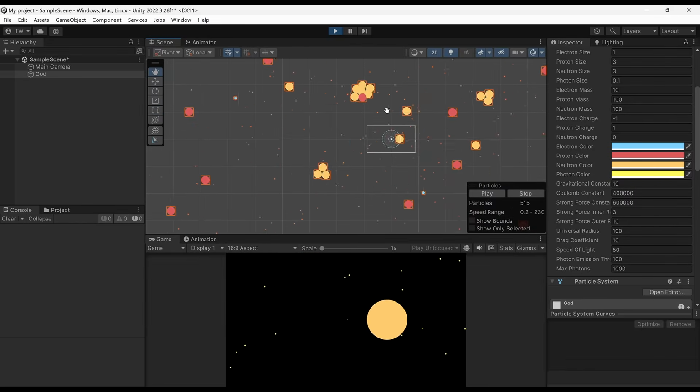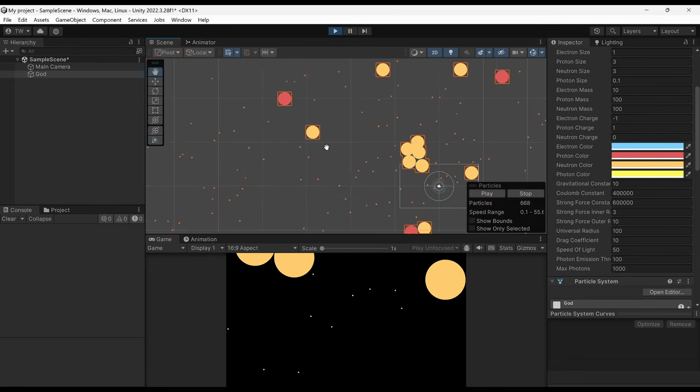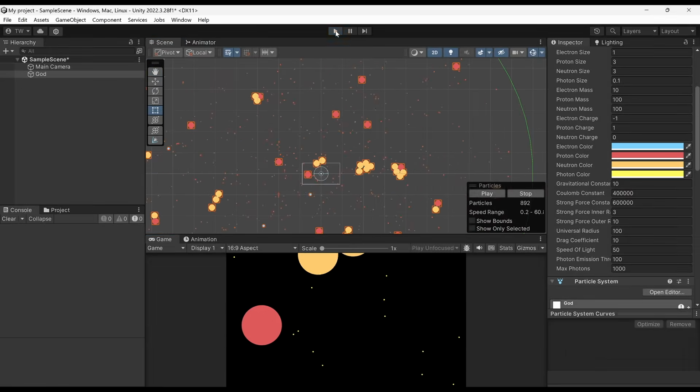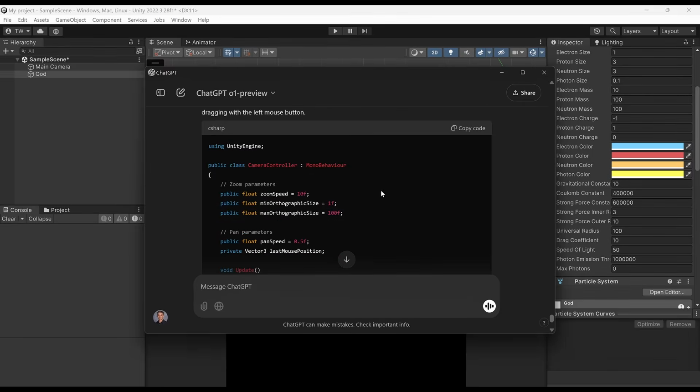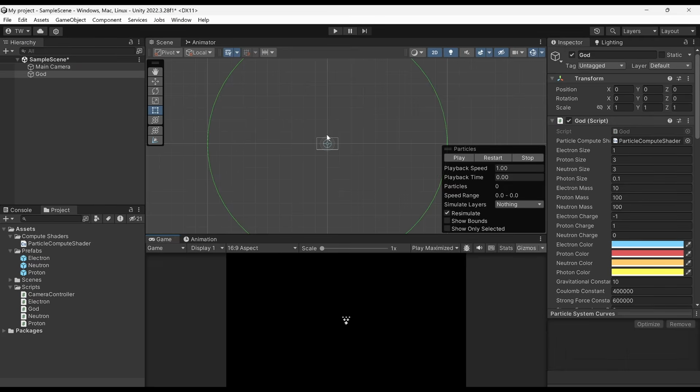Well, now what I want to do first is create a script for our camera so that I don't just have to view the simulation from the editor view. I want to be able to scroll around from the game view. That's what we're going to have it do next. Okay, so it's made us a script called camera controller. Put it in there. I also want to try giving the particles trail renderers. I think that might look cool, especially for the photons.